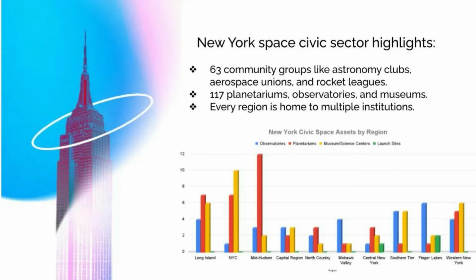Some of the specific highlights: there are 63 community groups like astronomy clubs, aerospace unions, and rocket leagues, and 117 planetariums, observatories, and museums. Every region is also home to numerous institutions. A graphical breakdown shows every region home to a diverse range of institutions. So let's take a tour and learn more.